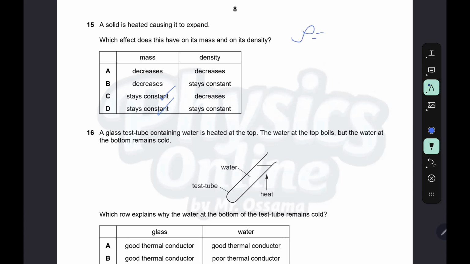Rho equals m over V. M is constant, so the relationship between rho and V is inversely proportional. As the volume increases, density decreases.